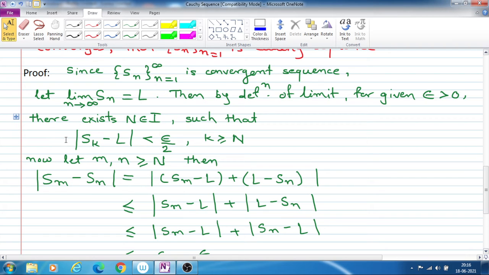So for given epsilon greater than 0, there exists capital N such that mod Sk minus L is less than epsilon by 2 for k greater than or equal to capital N. That means for the terms after this capital N, the difference between the term Sk and L is less than epsilon by 2. So this is our definition.